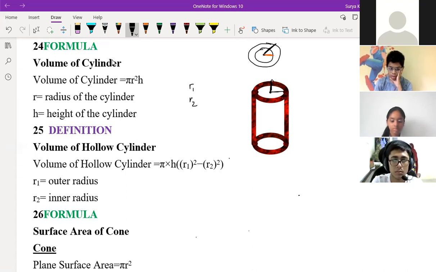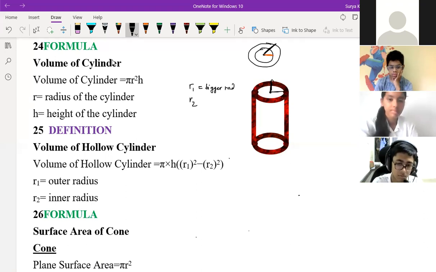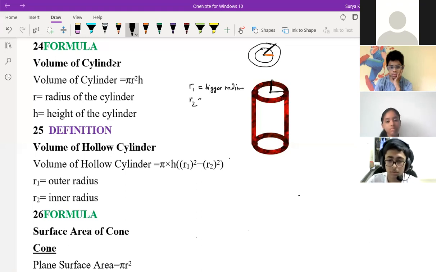Is it clear to everyone? So in this case, this R1 is the bigger radius. You can write here bigger radius. And R2 is what? A smaller radius.